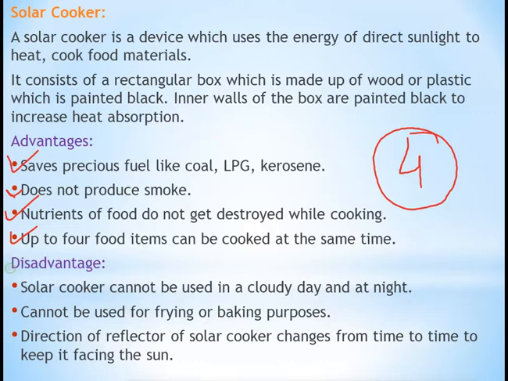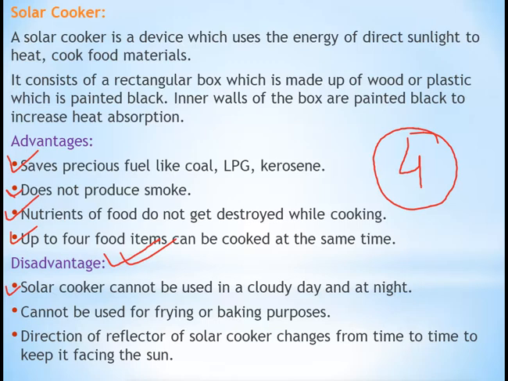Now we will be looking at the disadvantages. If it has some advantages, some disadvantages will also be there. So the first disadvantage of a solar cooker is that it cannot be used on a cloudy day or at night. Suppose one day you wake up in the morning and you see that there is no sunlight. It's cloudy outside. Then what will happen? You cannot cook the food in the solar cooker that day, right?